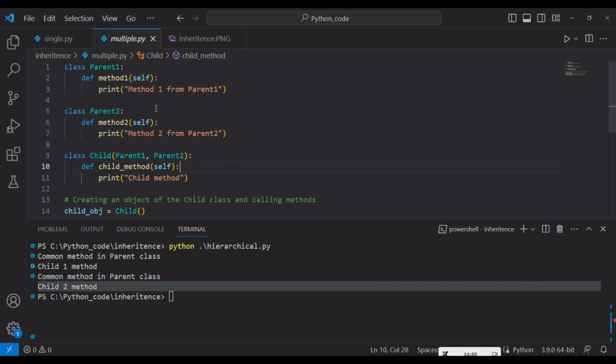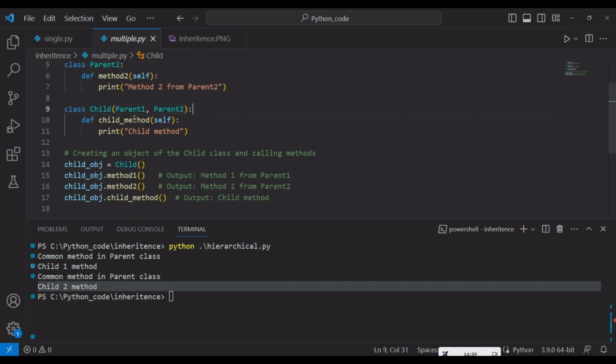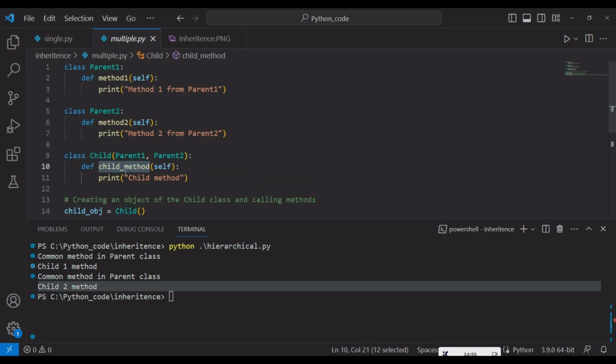If we want to inherit multiple classes, then we can write like this, comma separated class names, and the child class has a child method. If you try to create an object for this child class, then we can access this child method as well as method1 and method2. Why? Because this child class is inheriting the parent1 and parent2 classes.